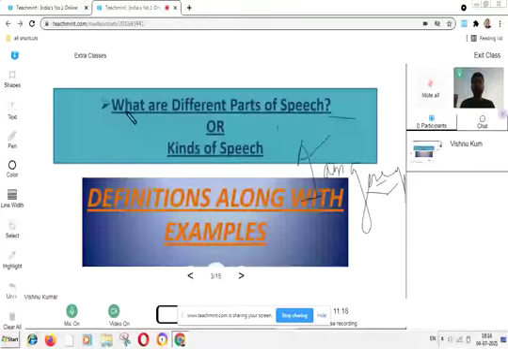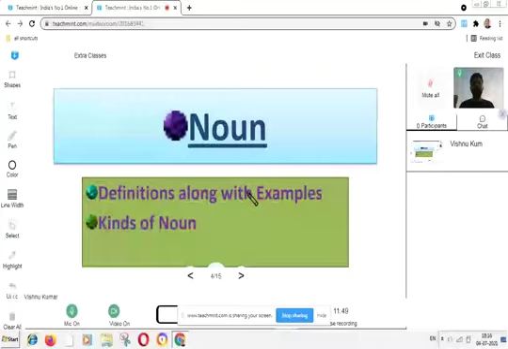So if we are talking about the definition along with the example, we will think about what are different kinds of parts of speech. The first part of speech is noun. All right. I am giving you the definition along with the example in the next slide. So if we are talking about the first part of speech, which is noun.